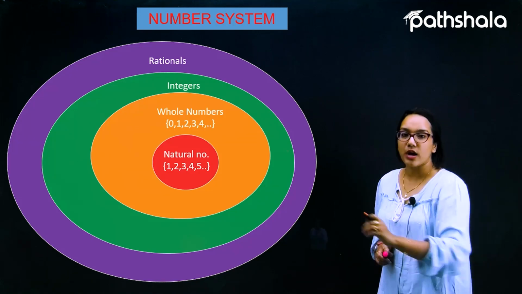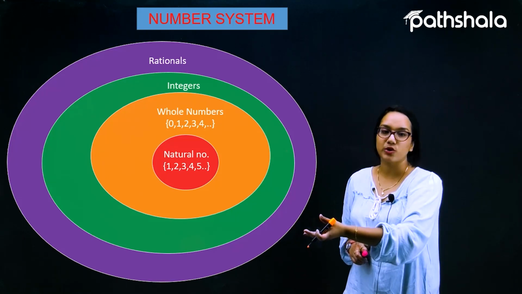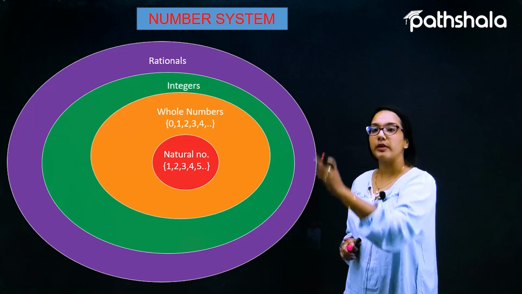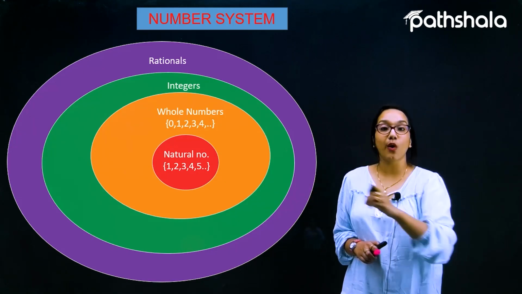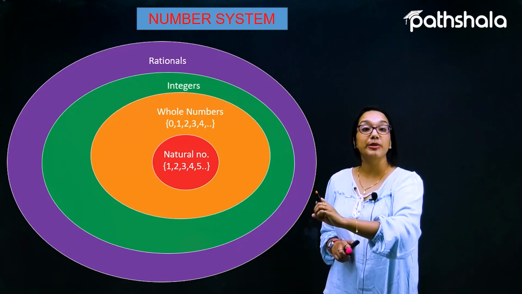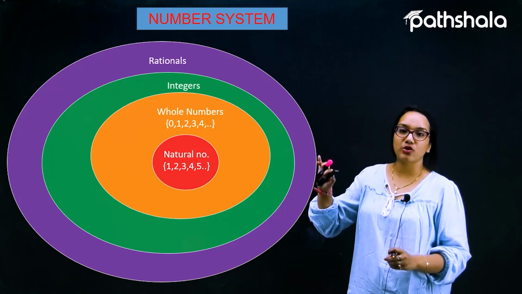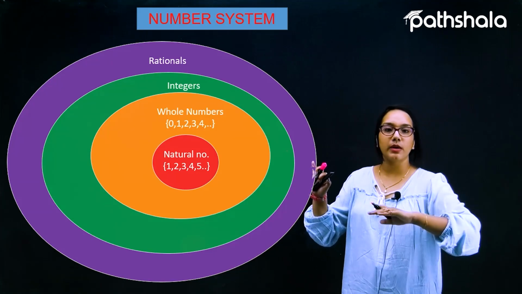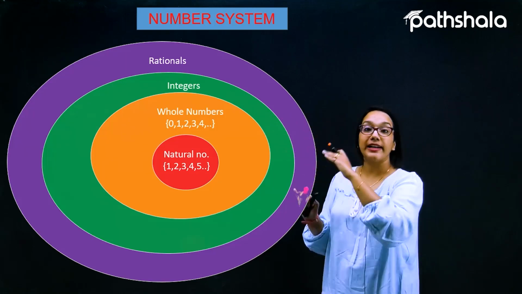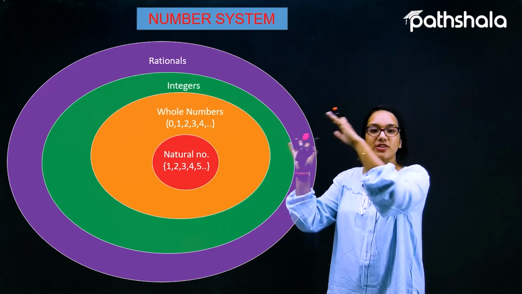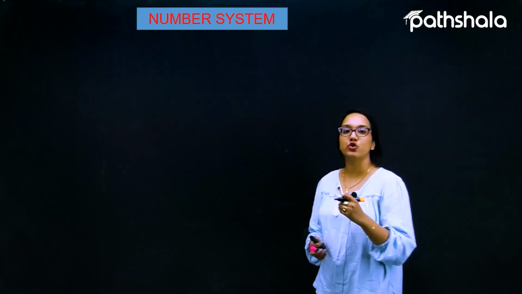After doing such a representation, we'll move on towards the points to remember, which are really very important. I hope this representation is clear to you, why we have represented all these things in such a form, because every natural number is a whole number, every whole number is an integer, and a whole number is also a rational, and an integer is also a rational. So the biggest collection is the collection of rational numbers. Let's move on towards the points to remember.